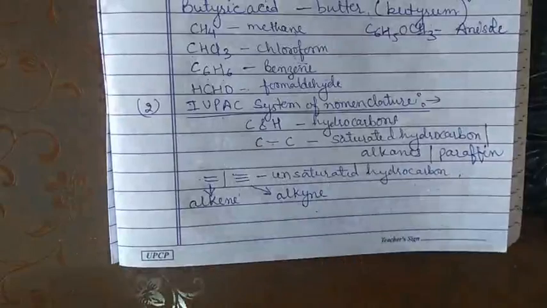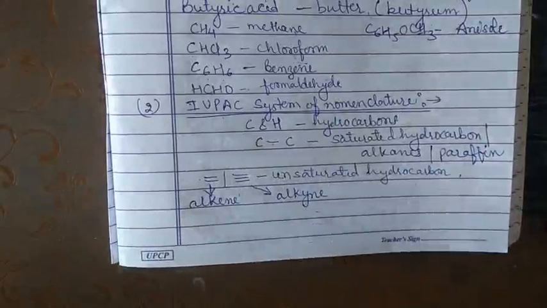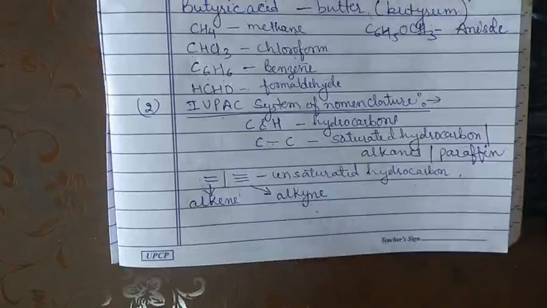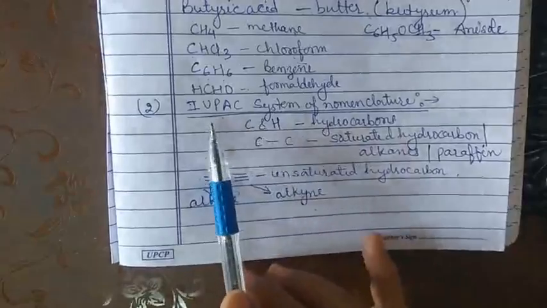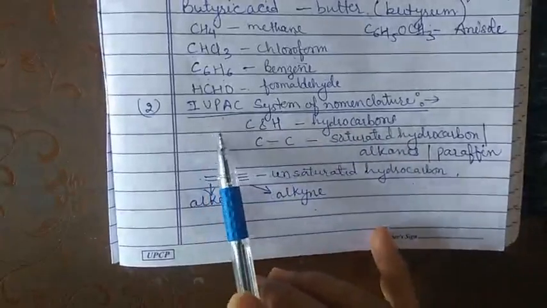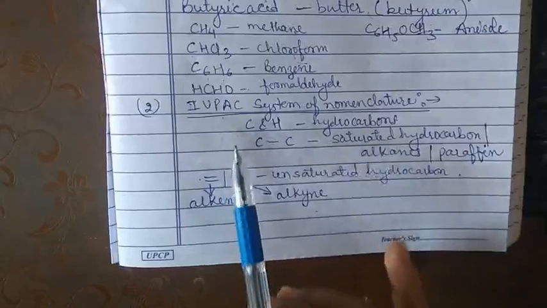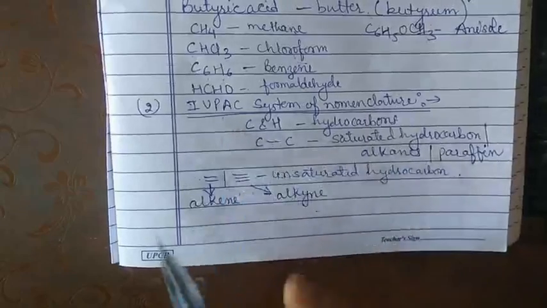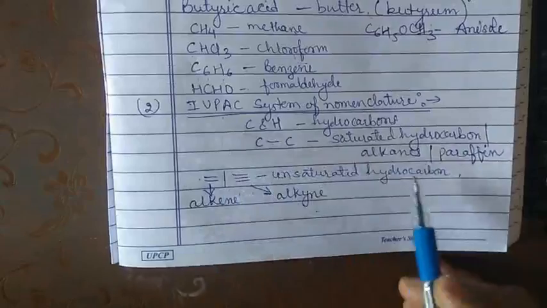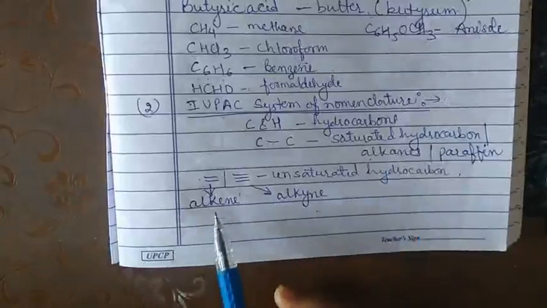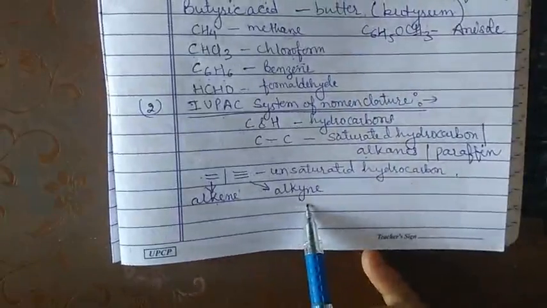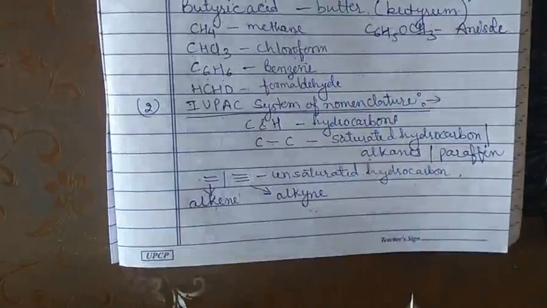In aggregate terms, they are termed unsaturated hydrocarbons. So to write the name of an organic compound in accordance with the IUPAC system, firstly we have to identify the parent hydrocarbon. Parent hydrocarbon means whether it is an alkane, an alkene, or an alkyne.